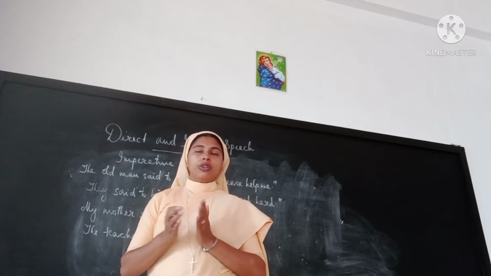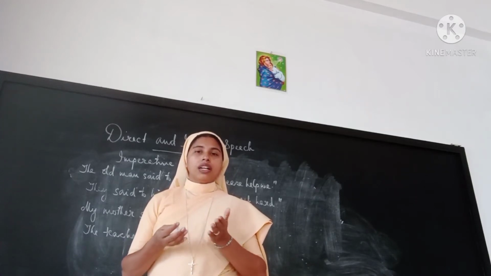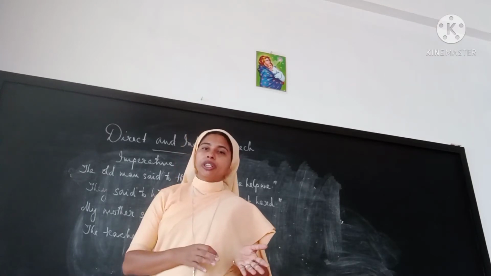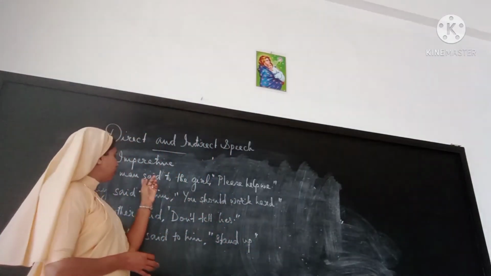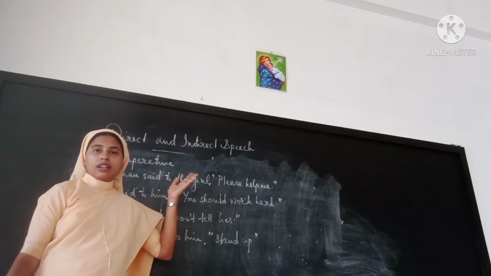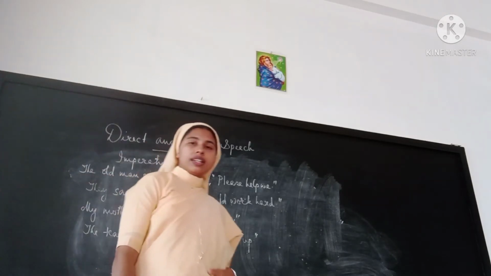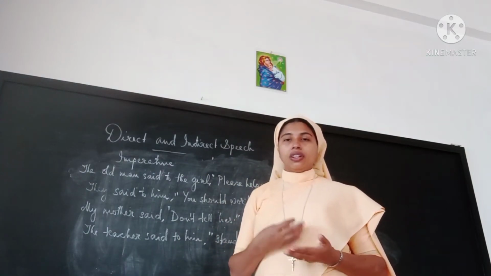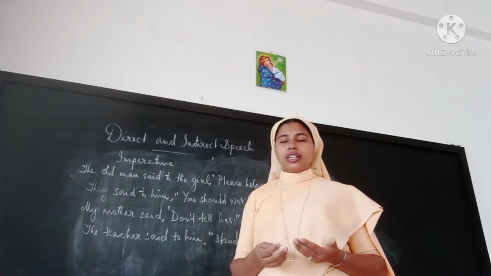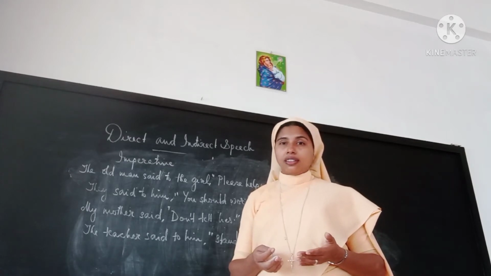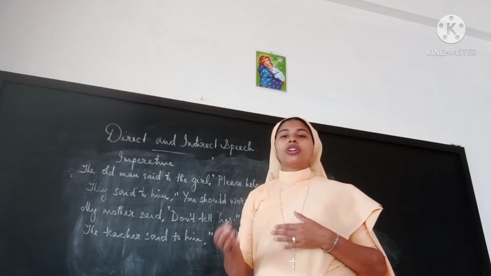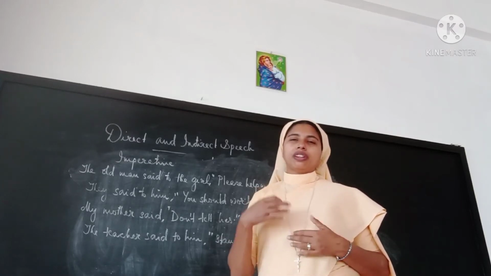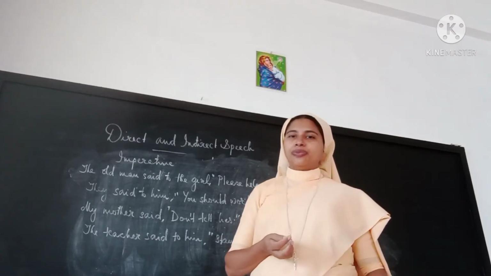When you convert an imperative sentence into indirect, it must be understood from the reporting verb. What words can be used as reporting verbs? Commanded, requested, advised, suggested, ordered, according to the context. You learned it last year, so please recall.